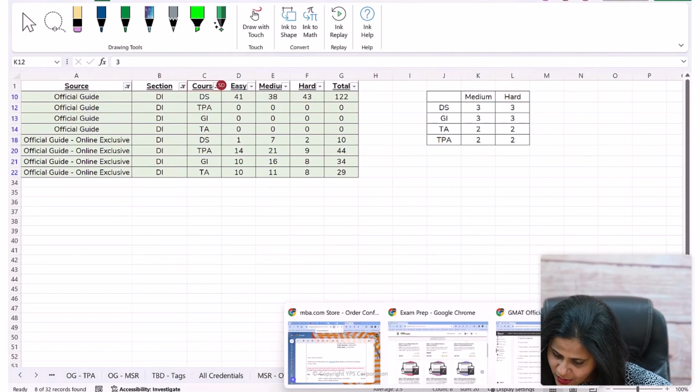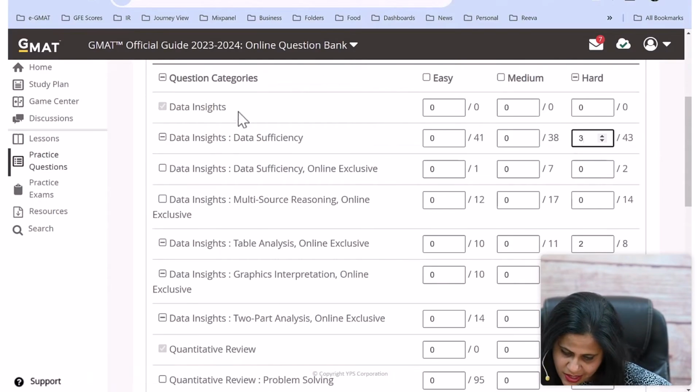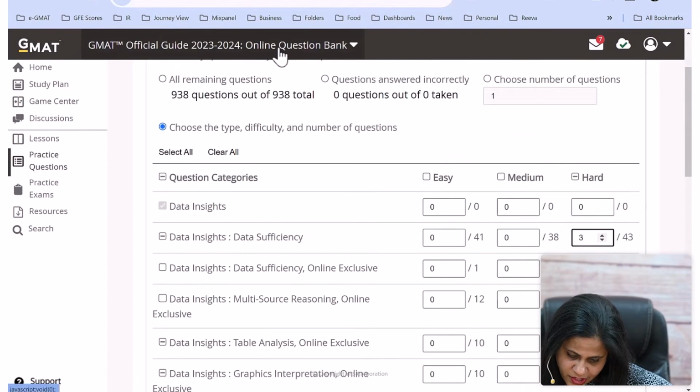So let me show you how you do that. Let's say this is your online question bank. This is the official guide, that's what we were looking at. So here, 3 questions over here. So data sufficiency, 3 questions hard, 3 questions medium.